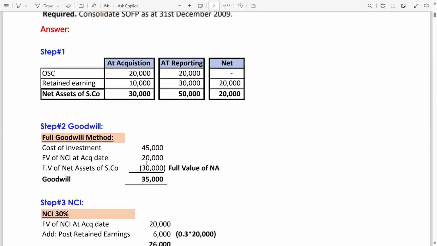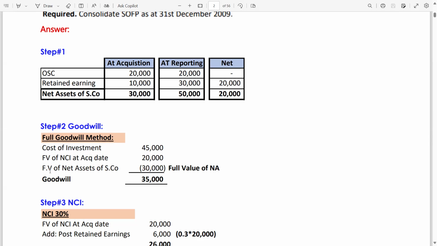In the proportionate goodwill, there was no fair value of NCI. Even if the fair value of NCI at acquisition date is mentioned in the question, but the examiner asked you to calculate the goodwill on the proportionate method, then again you don't need to take this fair value of NCI at acquisition date, because this will be the trap for you.